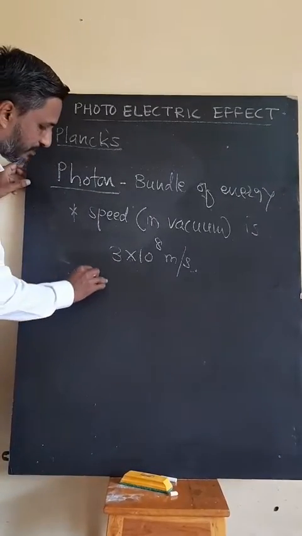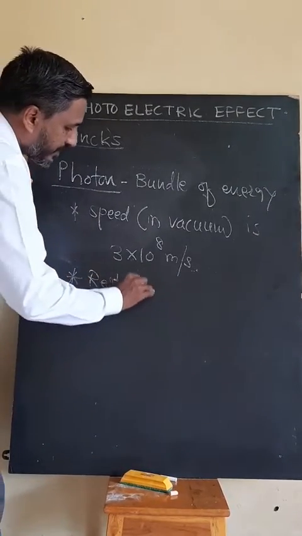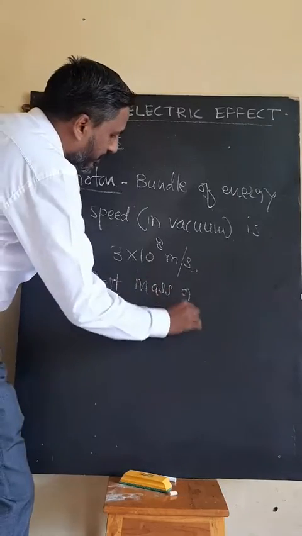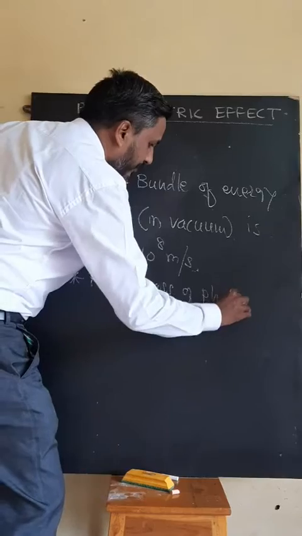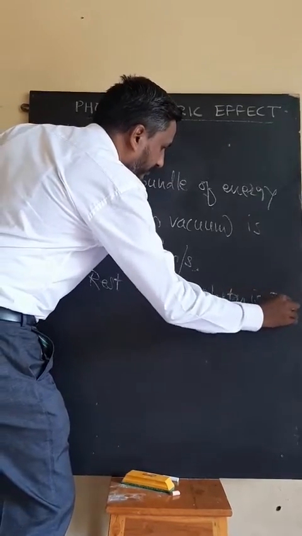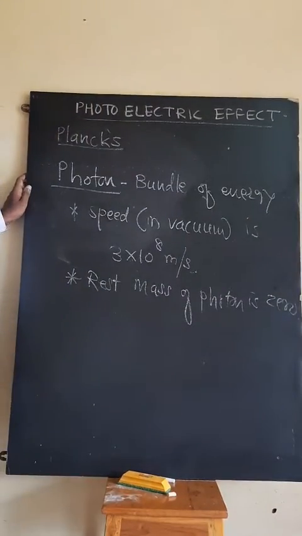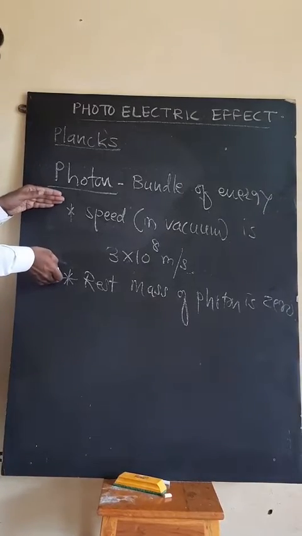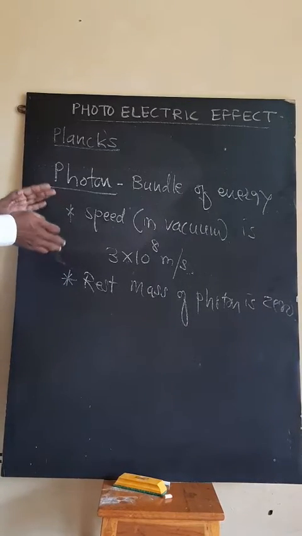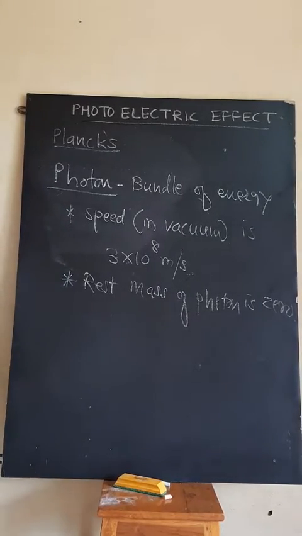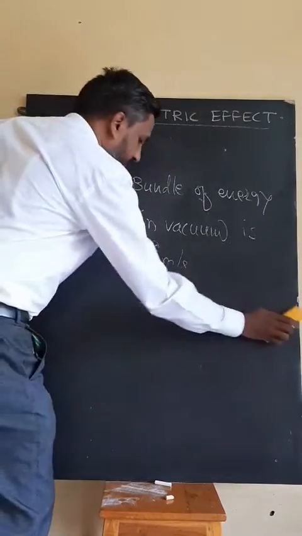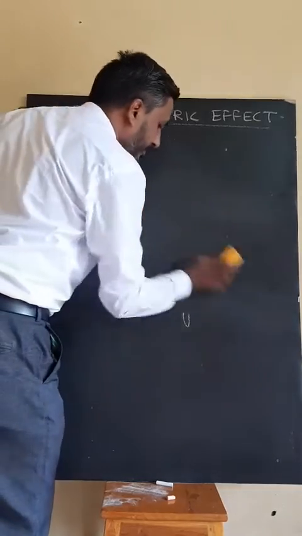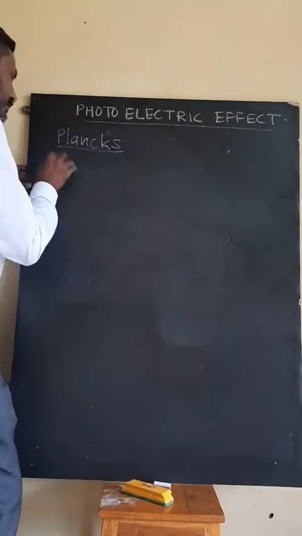Secondly, one of the most important terms, the rest mass of photon. If the photon is not in motion, then the rest mass of photon is 0. These are the two very important terms related to photon. Speed of photon in vacuum is 3 into 10 raised to 8 meter per second. Rest mass of photon is equal to 0.